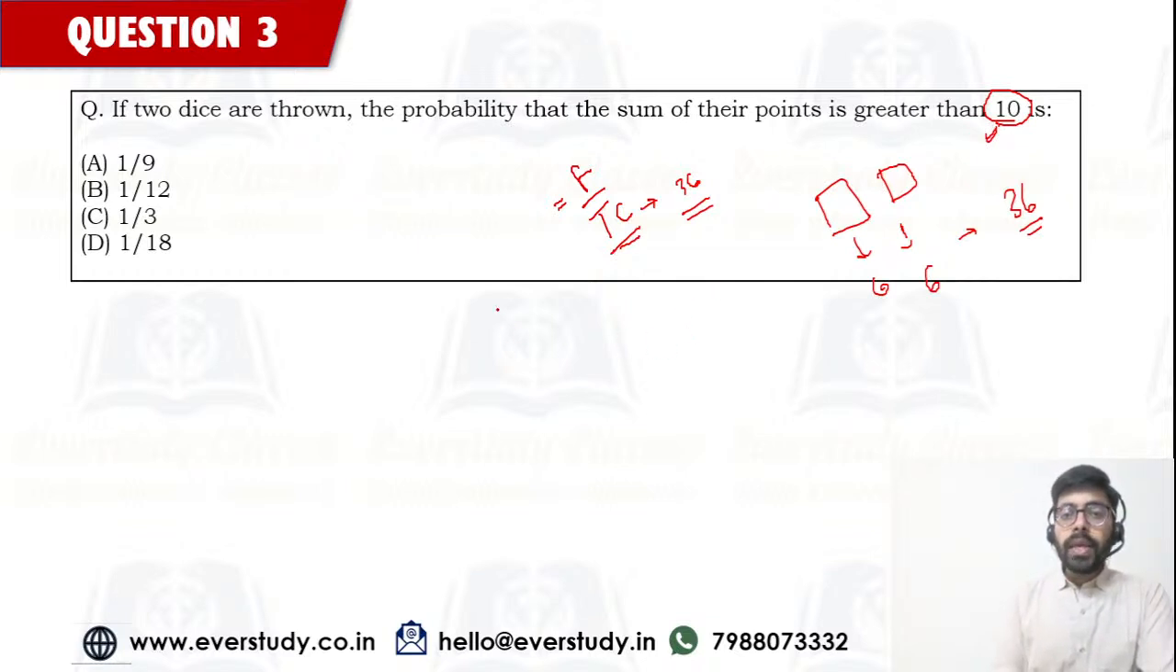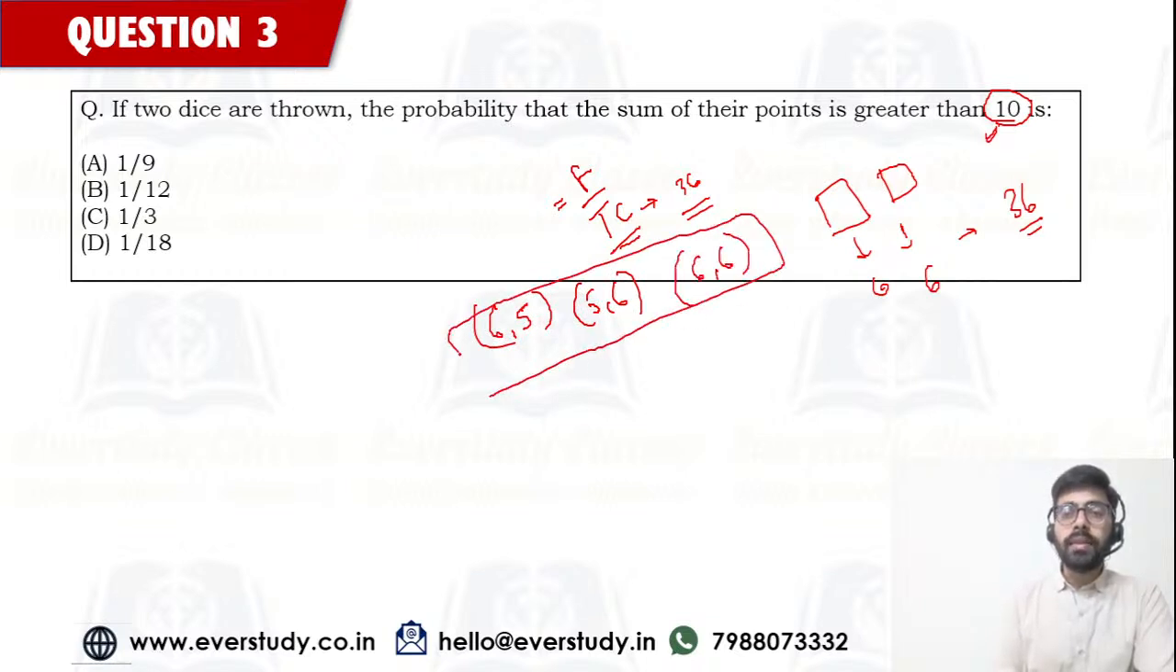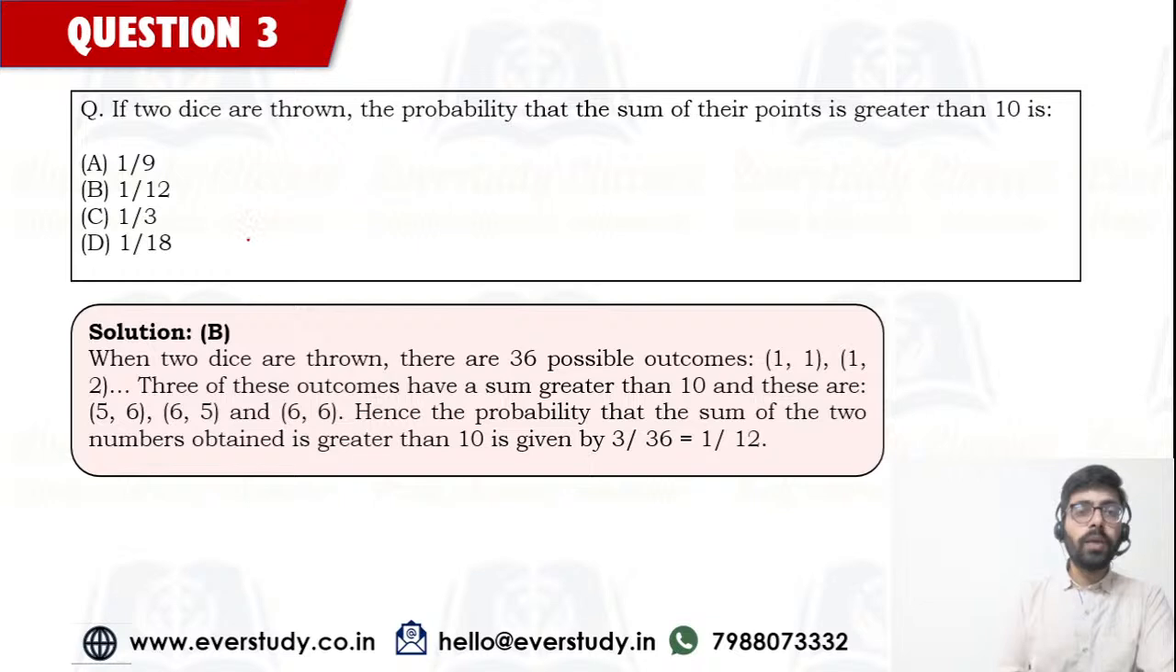Greater than 10, one case is going to be 6 on one die, 5 on second die. Another case is going to be 5 on first, 6 on second, and the third case is going to be 6 and 6 on both. So only these 3 cases are there. So favorable cases are 3 and total are 36. Solving it, we will get 1 by 12. And the answer by Shruti, Savita, Ali and Shashi, it is perfectly right. Answer is 1 by 12.